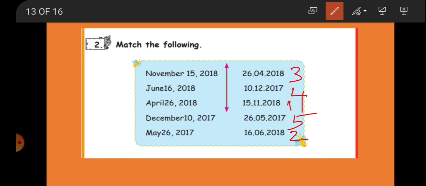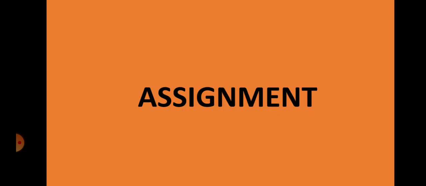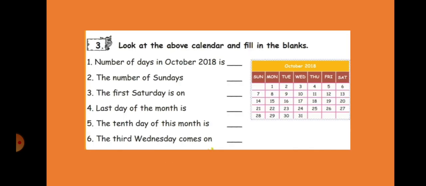Understood? So shall we go to the next one, the assignment session? Today's assignment, there is one calendar here, and you have to fill in these blanks. First, the number of days in October 2018, how many days are there totally? You have to write it. The number of Sundays, how many Sundays are there?